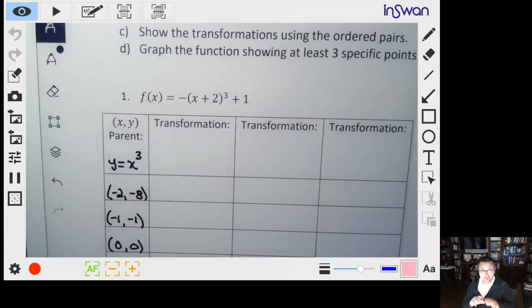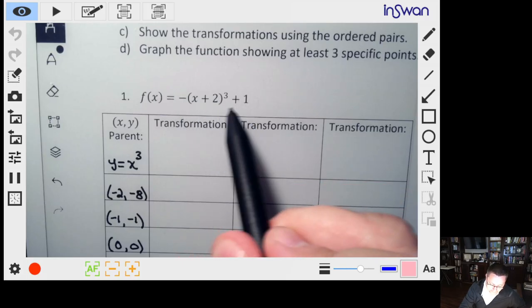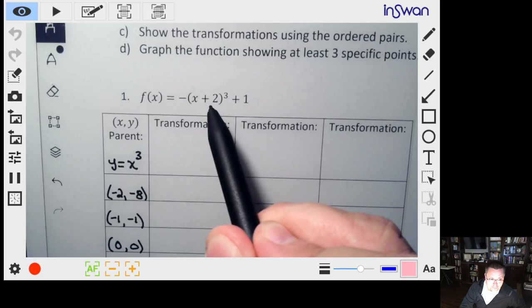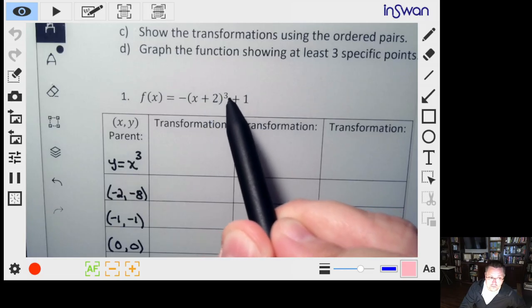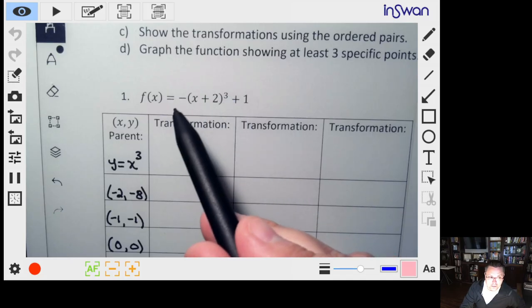I like to think about it as outside of the parentheses or outside of the function symbol, like a square root symbol, and you'll see that on the next one. The things that are happening outside are this negative and this 1. The 2 is happening on the inside. Of course, the 3 is the parent, so we've already used that part and don't have to worry about it anymore.